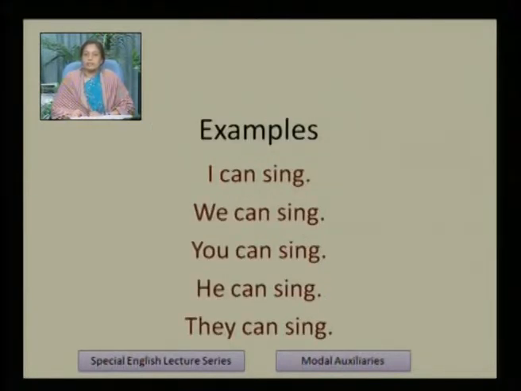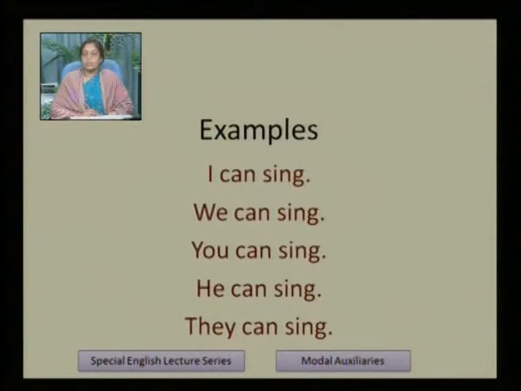I can sing. We can sing. You can sing. He can sing. They can sing. Here I and we are first person, singular and plural. You is second person. We use you as a plural and as a singular. He and they are third person, singular and plural. So with first person singular, I can sing.